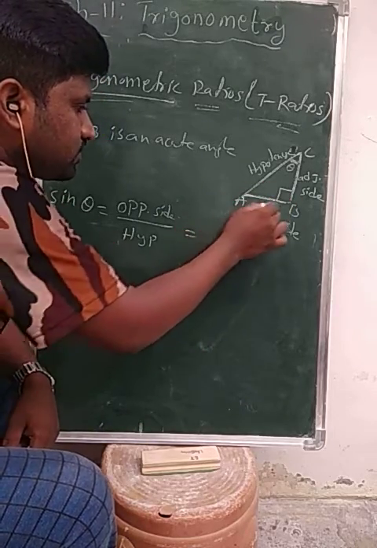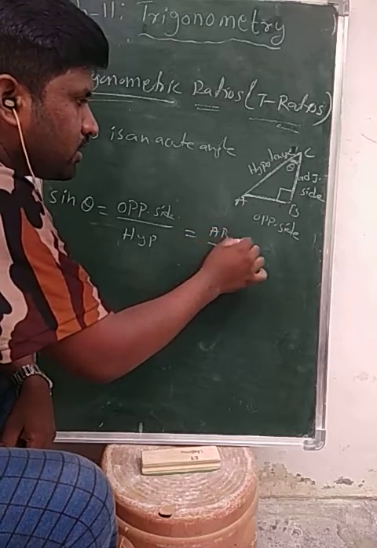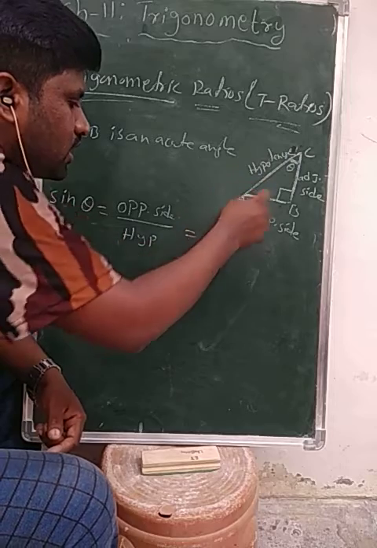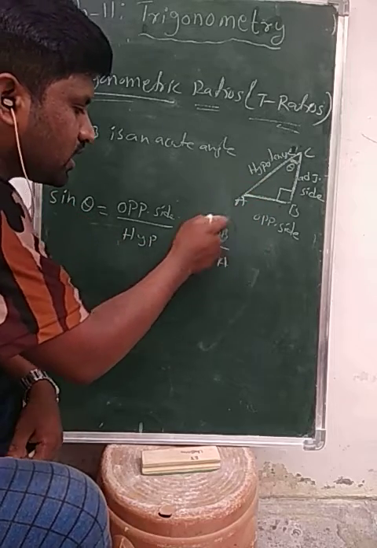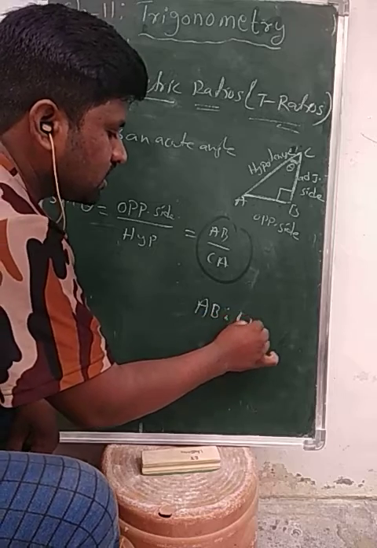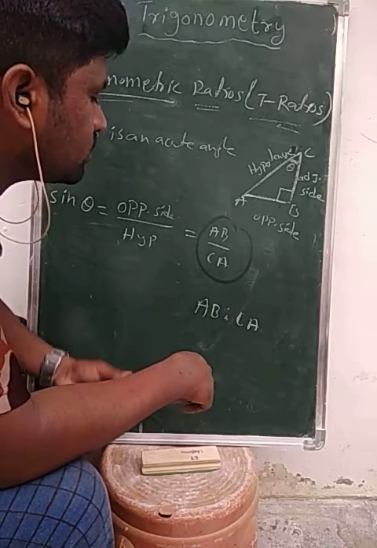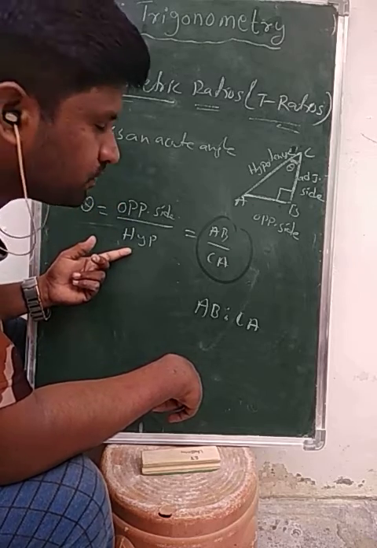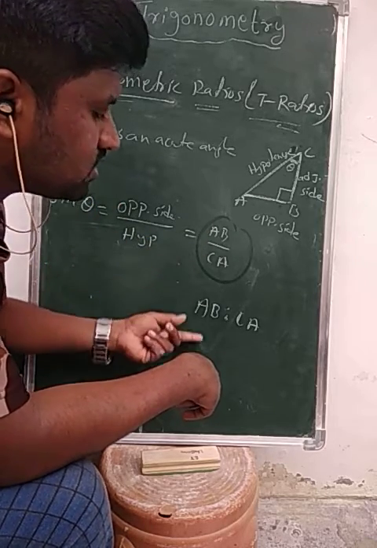The opposite side is AB, by the hypotenuse CA. So we can write it as the ratio AB is to CA. Yes or no? The ratio of the opposite side to the hypotenuse, that is AB is to CA.